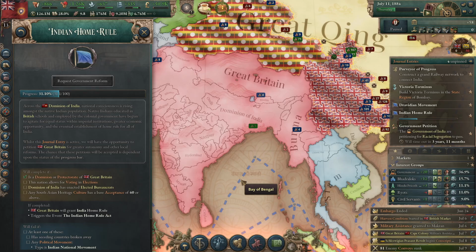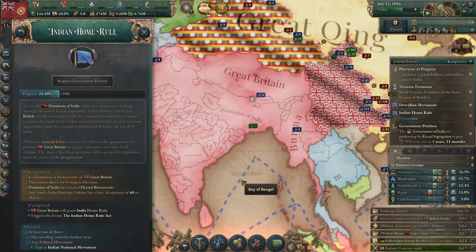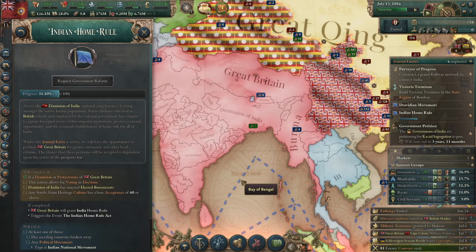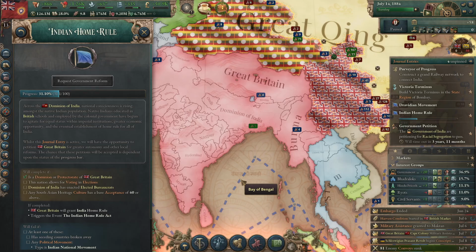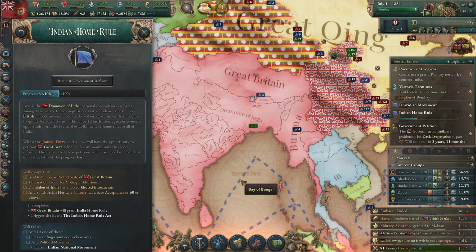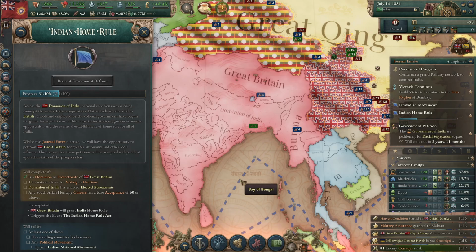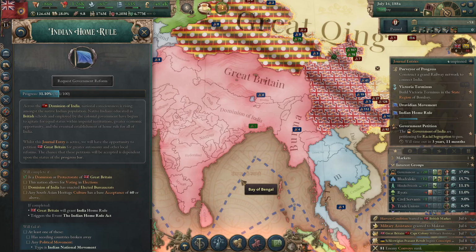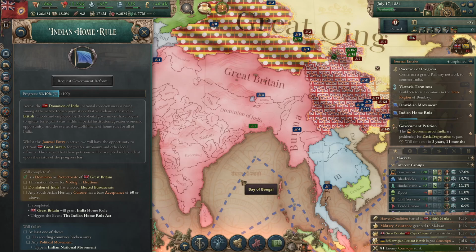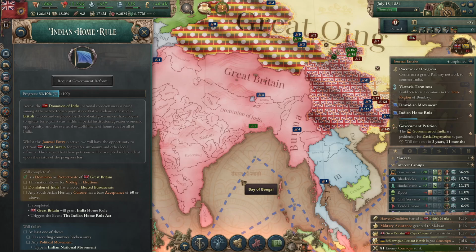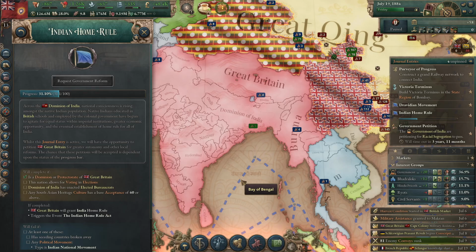Across the Dominion of India, national consciousness is rising amongst the native Indian population. Native Indians educated in British schools and employed by the colonial government have begun to advocate for equal status within imperial institutions, greater economic opportunity, and the eventual establishment of home rule for all of India. Whilst this journal entry is active, we have the opportunity to petition Great Britain for greater autonomy and other local reforms. The chance that these petitions will be accepted is dependent upon the status of the progress bar.